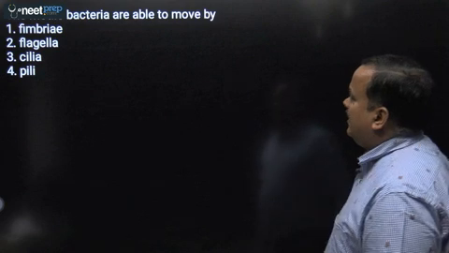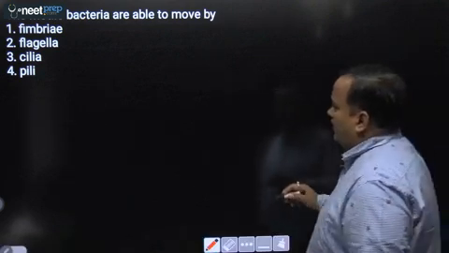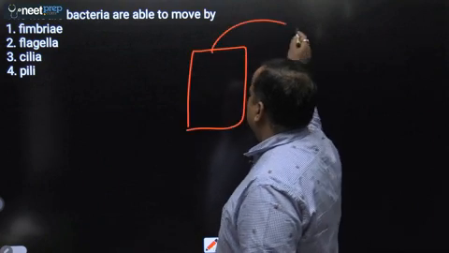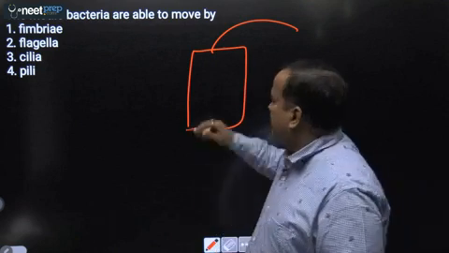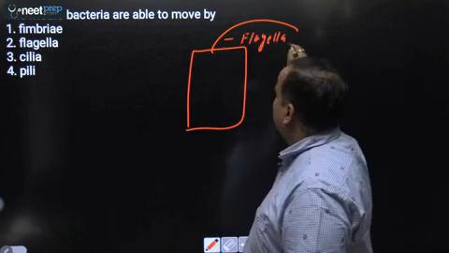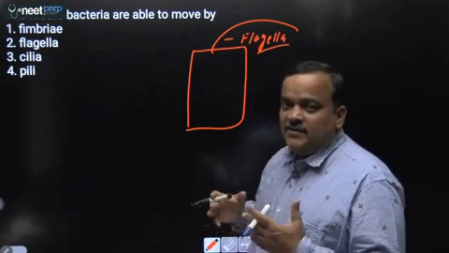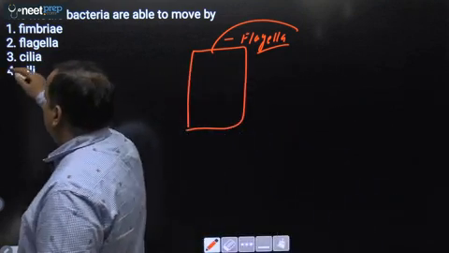Next question. The motile bacteria are able to move by. So in many bacteria, flagella are present, which you will study in Cell the Unit of Life. And this flagella helps in movement or locomotion, but it is not necessary that every bacterium should possess a flagellum. So answer will be second, that is flagella.